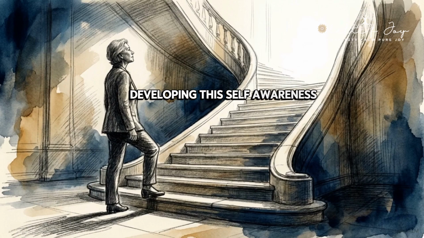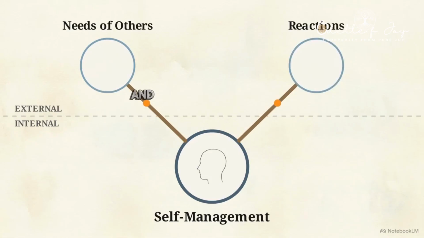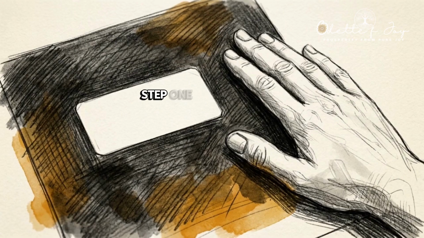Developing this self-awareness is the first step of self-leadership. Managing your own internal state is the baseline requirement you must meet before you can effectively navigate the needs and reactions of other people. Step 1 requires changing how you label your experience.